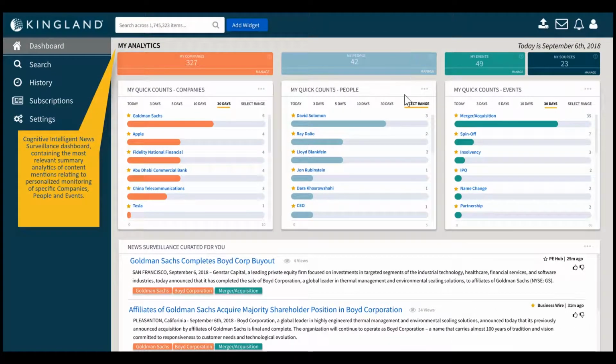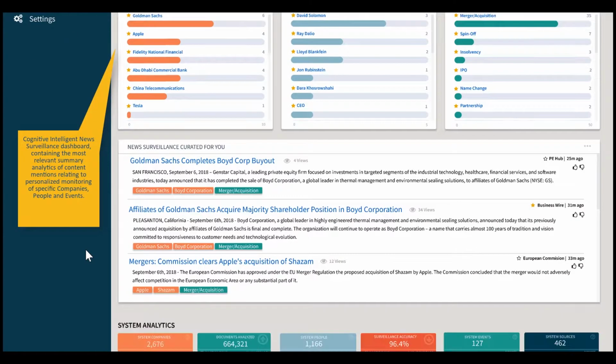This one is very exciting. This is around our cognitive intelligent news surveillance solution. This also pairs well with the text analytics and data extraction techniques that we use here at Kingland. This is really going to showcase companies, people, and events that a user cares about. And that's what we're seeing here from the dashboard in our quick counts widgets that we have.